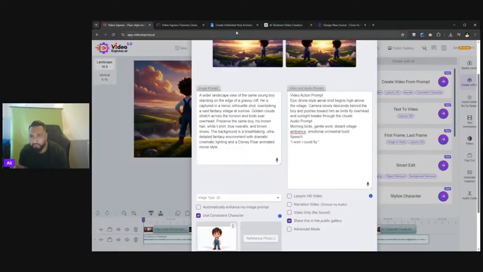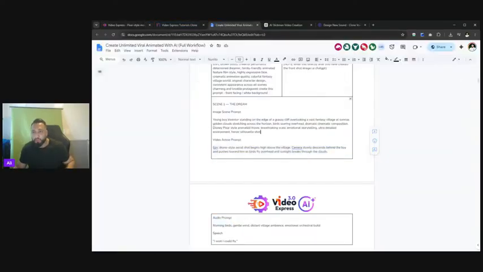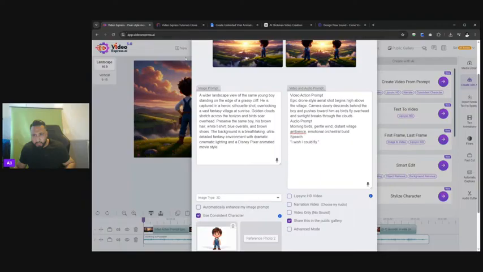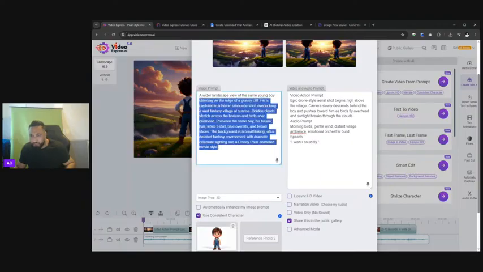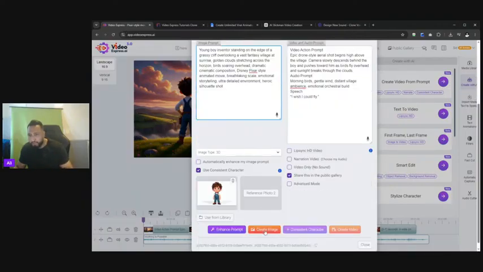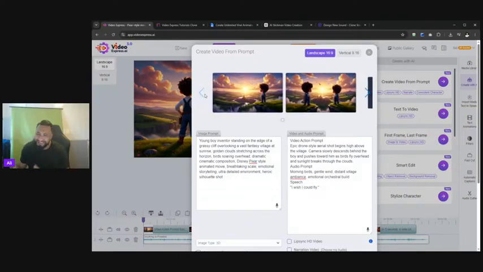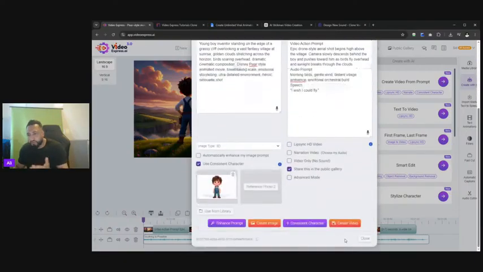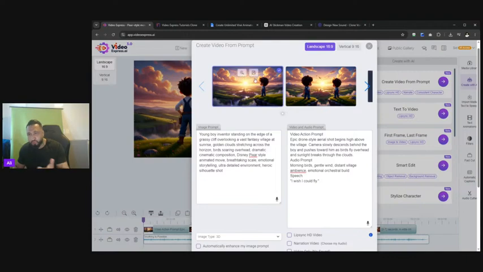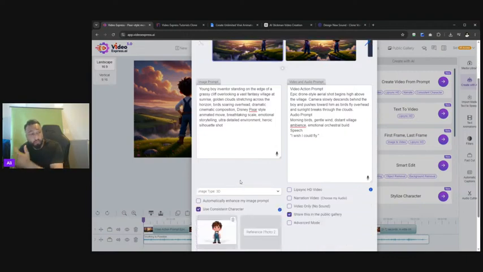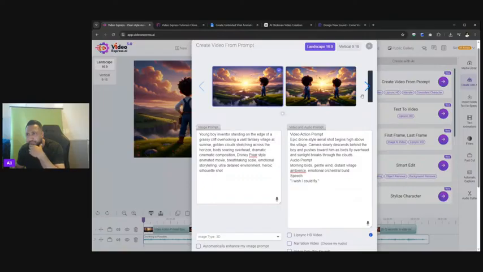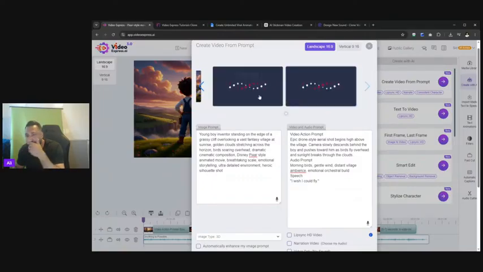Let me show you what I meant by this. If I go to my image scene prompt, I've got one expanded one. This was the enhanced prompt. If I go to the traditional one and create, now I can test which one looks better. You don't have to do this, but you can then create a video based on the natural image or the enhanced one by AI. So you can render multiple videos and see which one looks the best, essentially.